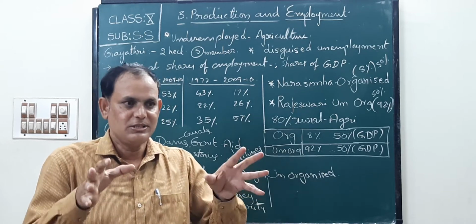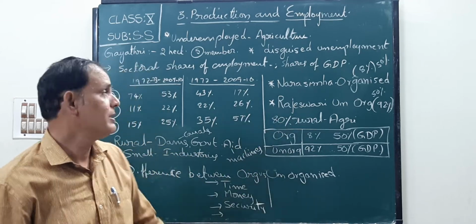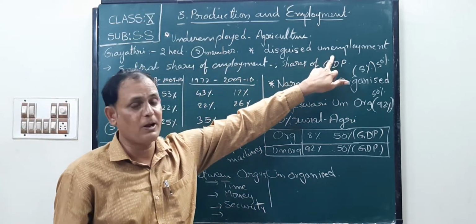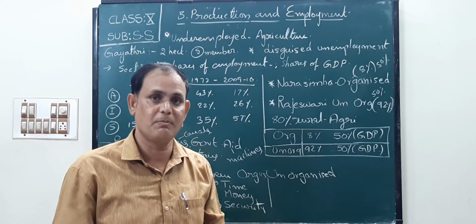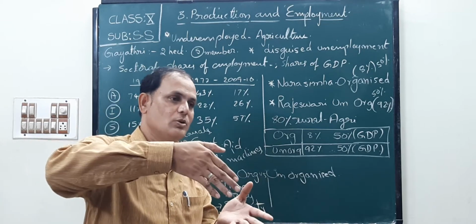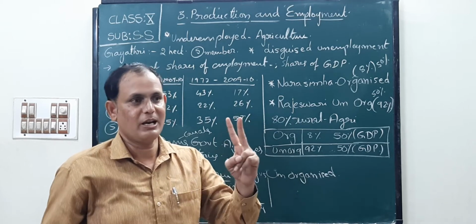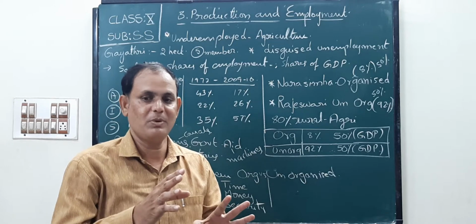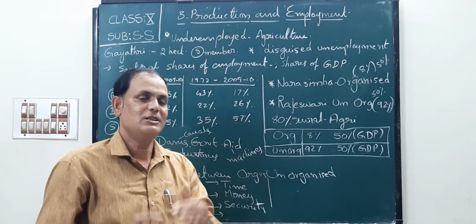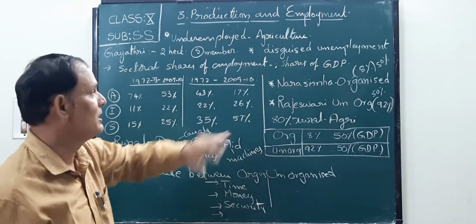So there is no use if extra persons do the same work in the same field. We can see that situation mostly in the agriculture sector in our country. Okay, children. Next, disguised unemployment. It is also known as disguised unemployment. Two members are enough to do the work, but extra members will not gain more profit or production in the same field. This type of situation is called disguised unemployment or underemployment.